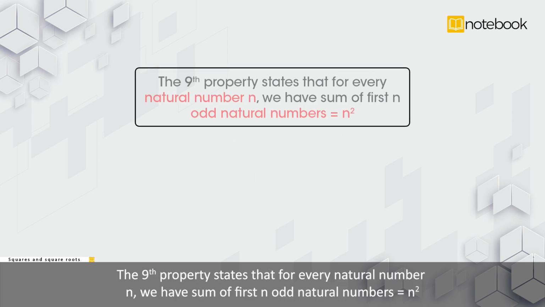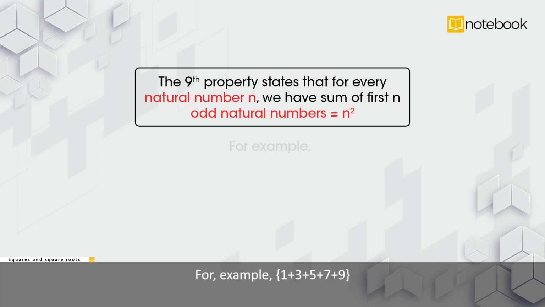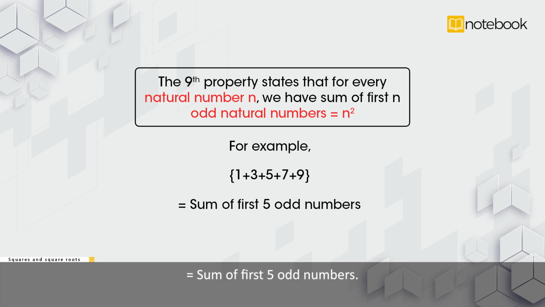The ninth property states that for every natural number n, the sum of the first n odd natural numbers is equal to n square. For example, 1 plus 3 plus 5 plus 7 plus 9, that is the sum of the first 5 odd numbers, is equal to 5 square, that is 25.